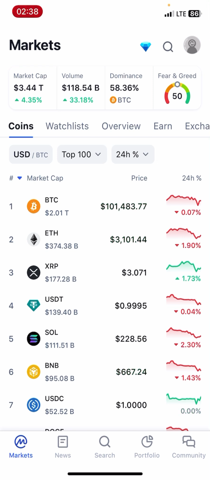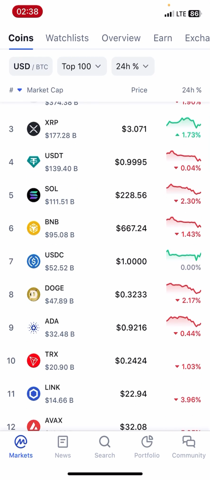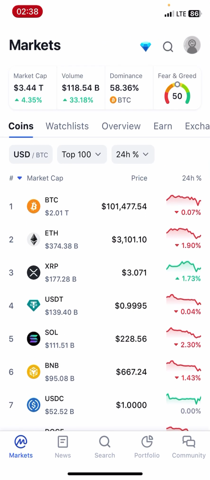You can see how the market cap is: BTC is number one with $2.01 trillion market cap, and Ethereum is second with 374.38 billion market cap. This market cap is the total amount of money in circulation inside a coin.